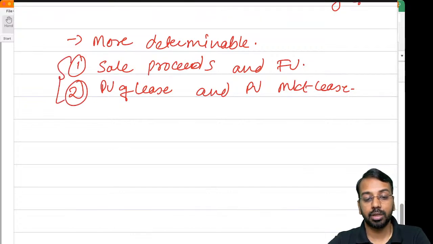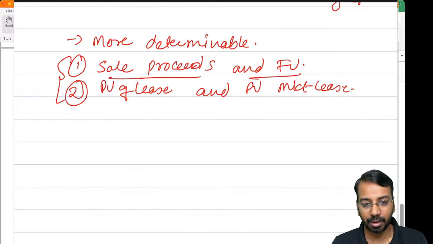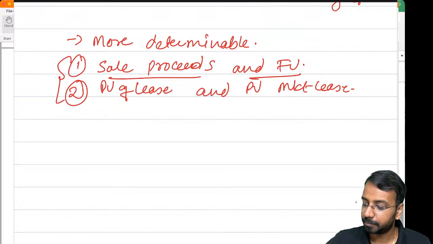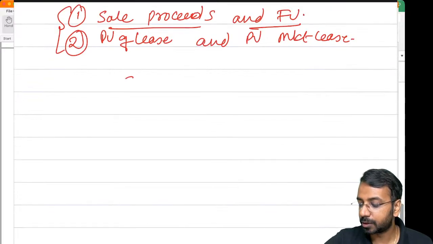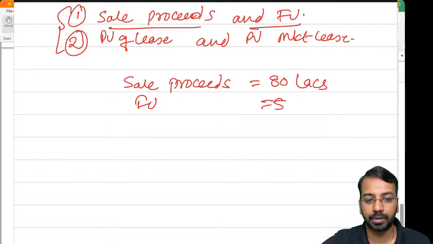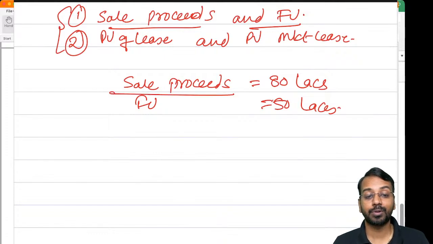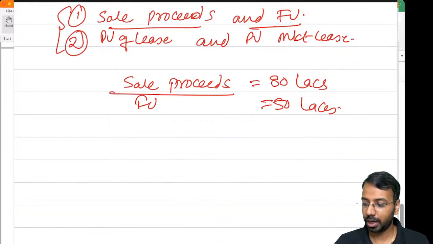Once you have identified that sale proceeds and fair value are more determinable, say sale proceeds are 80 lakhs and fair value is 50 lakhs. Now here, sale proceeds are greater. Actually it should have been 50 lakhs.